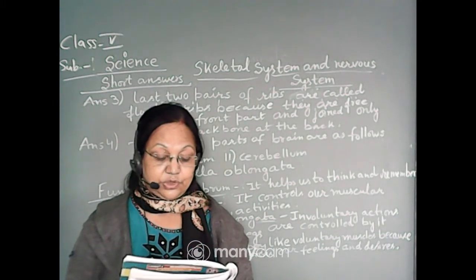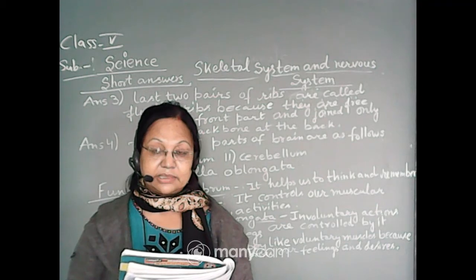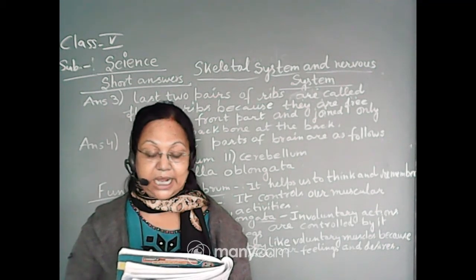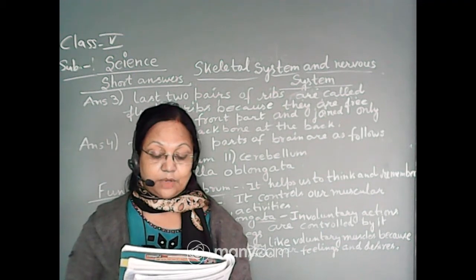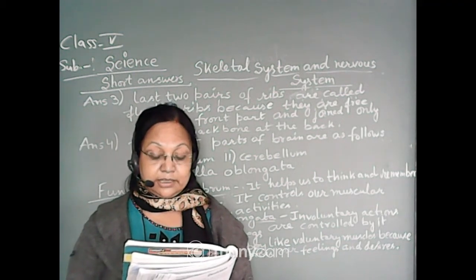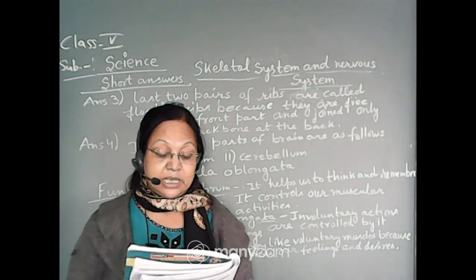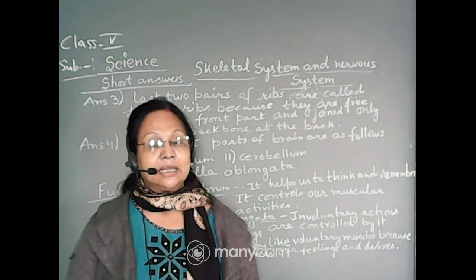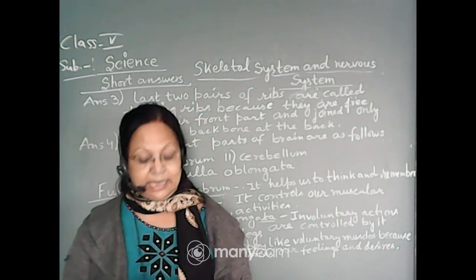And the fifth question is: voluntary muscles are under our control. They obey the instructions given by us, which results in the completion of the work without any problem. So two questions are framed. Give an example of the voluntary muscles. We can give any example, like our arms and legs.